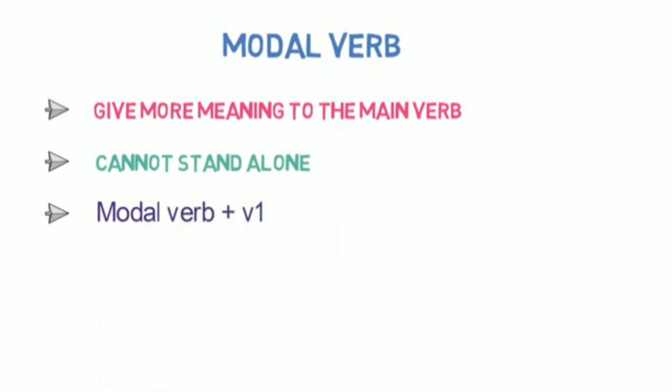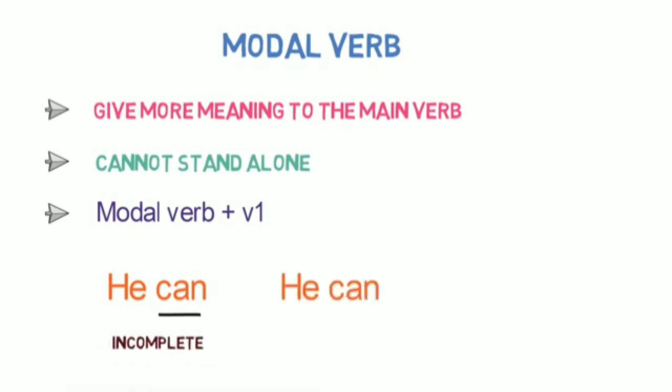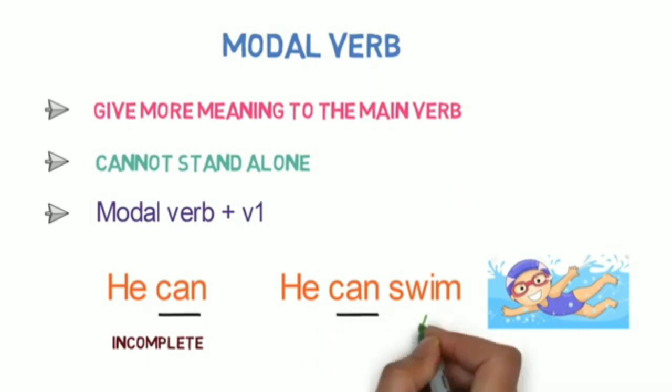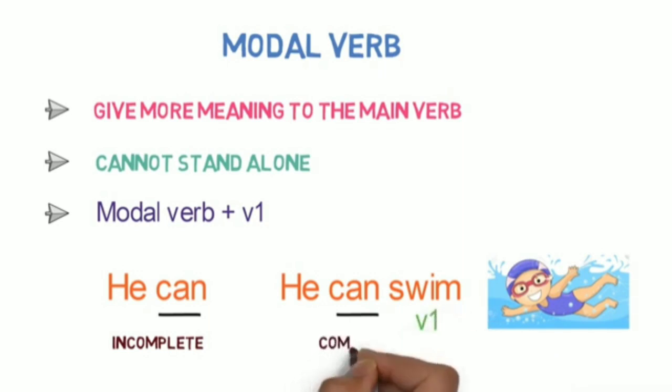The sentence is he can. Here, can is a modal verb. Now, you will ask, he can what? So here, the sentence is incomplete. Now, if I say he can swim, you will understand that he has got the ability to swim. Here, the modal verb can is providing the ability of him to swim. You will notice that after the modal verb, the verb's first form swim comes.